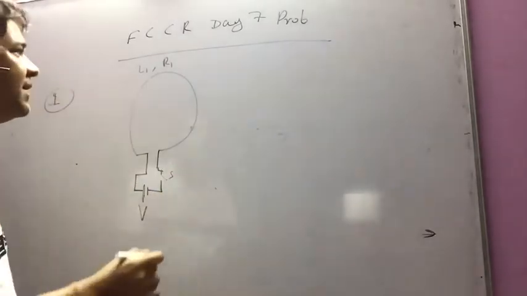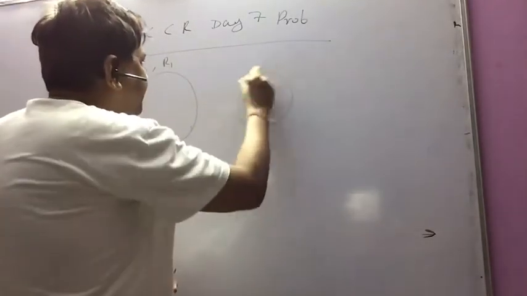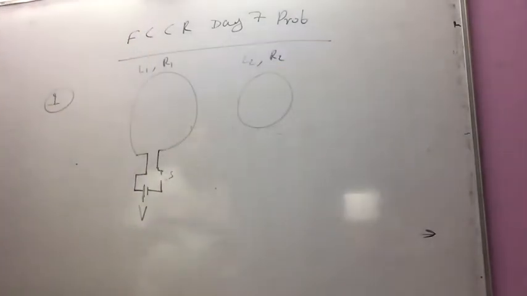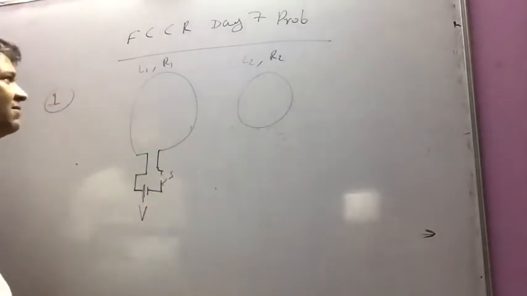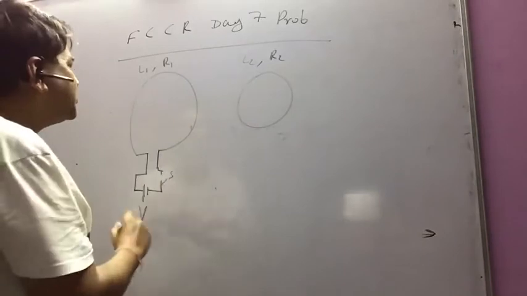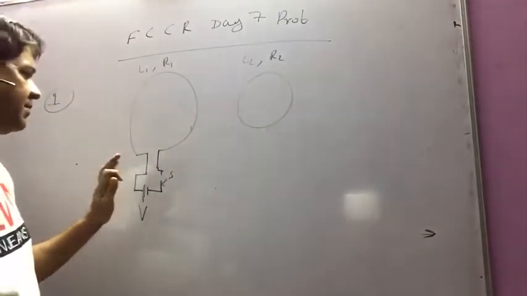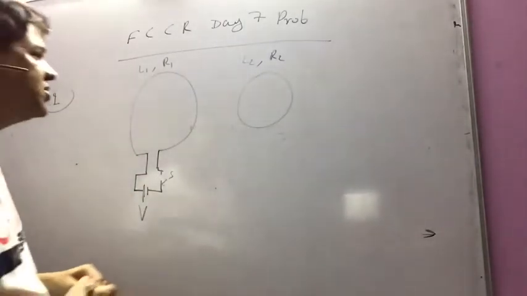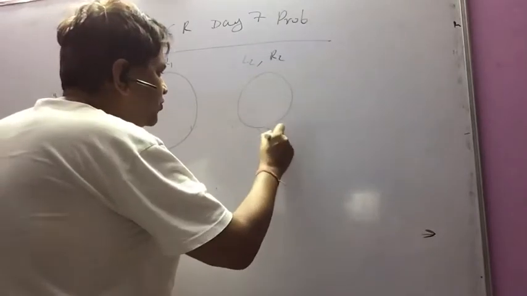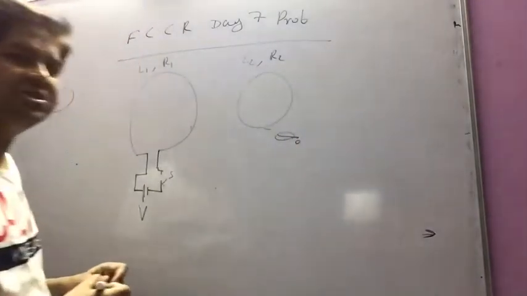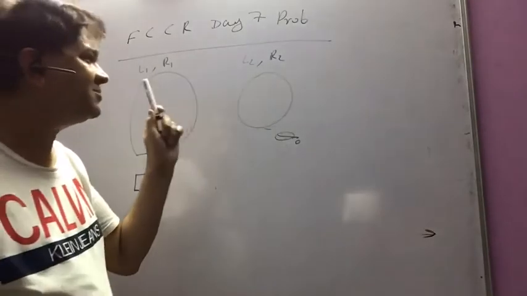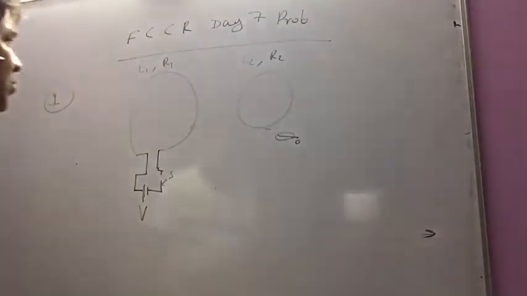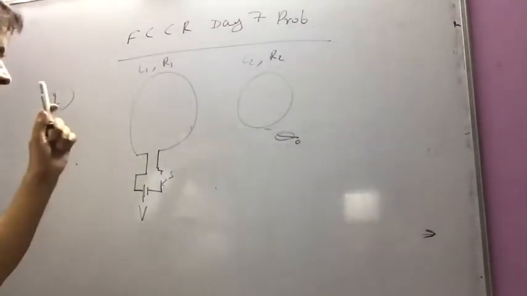Here is the switch, and parallel to this another coil is placed here. This coil has self-inductance L2 and resistance R2. Now when I am closing the switch, ultimately I find that after closing the switch, the total charge flowing through the second coil is Q0.